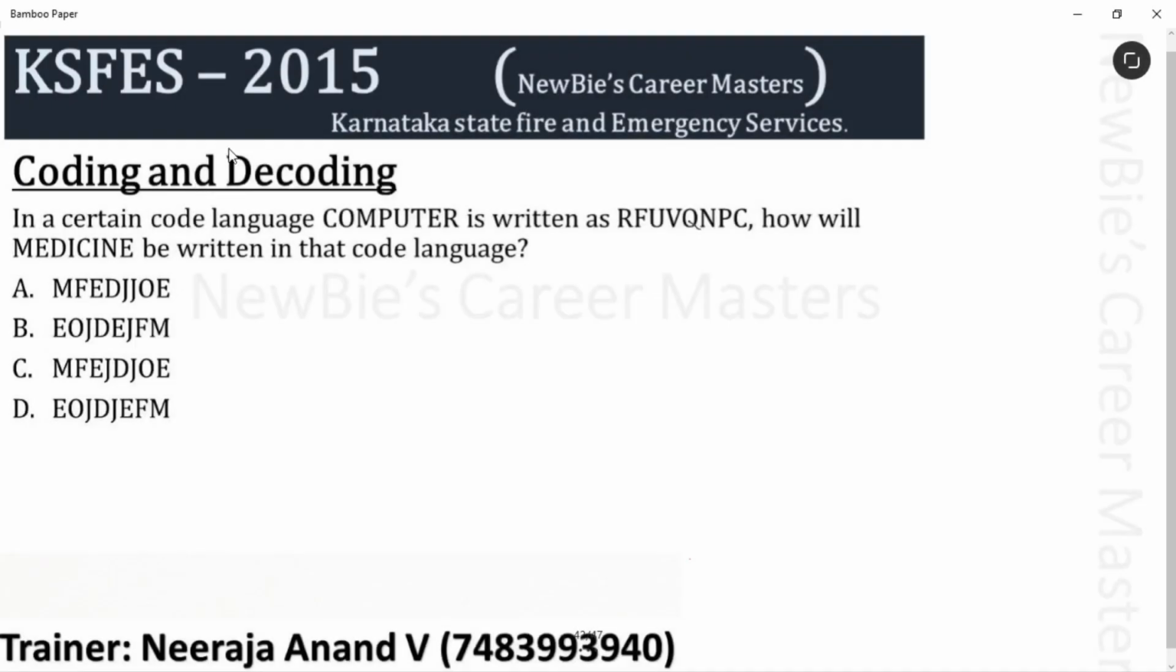Newbies, the next question is also from coding and decoding. Check the question. In a certain code language, computer is written as RFUVQNPC. Okay. How will medicine be written in that code language? We have to apply the same logic. First, we have to decode it and use the same logic to code this medicine. Okay. Let's decode it now.